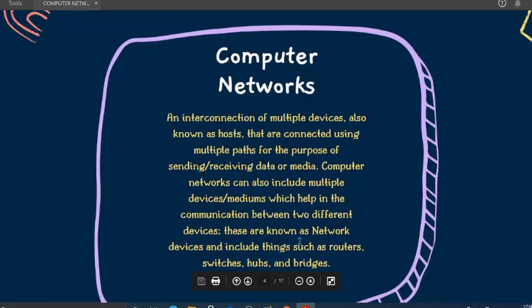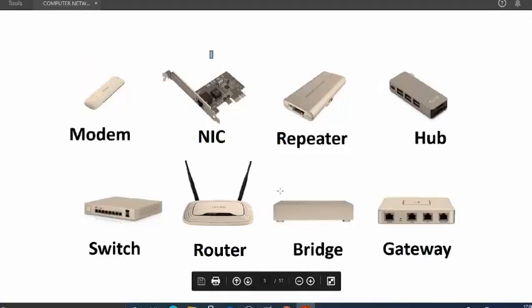Like I have already told you all, these are known as network devices and include things such as routers. You can call them network devices that are required for developing the communication between two or more devices. So just capture this.